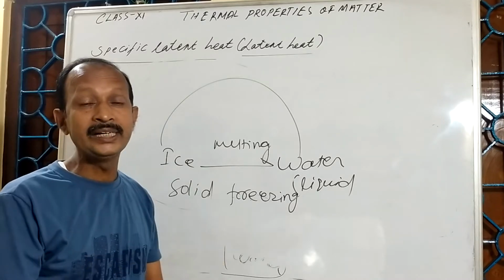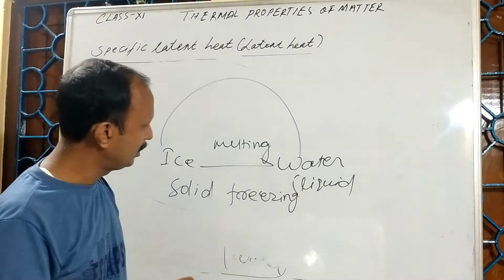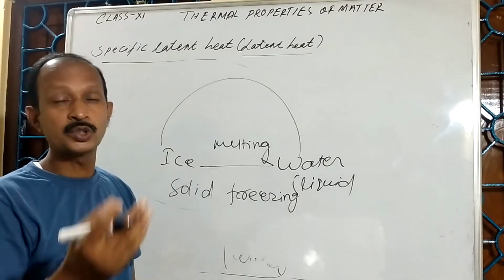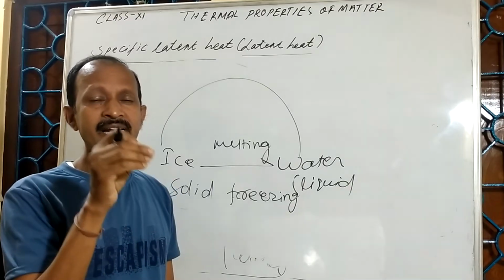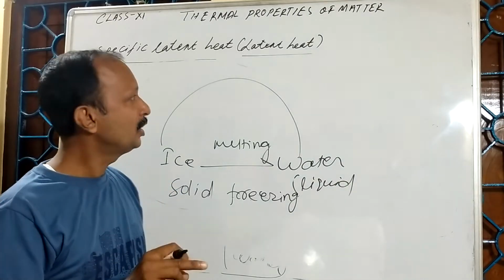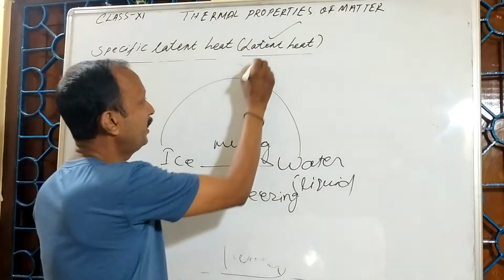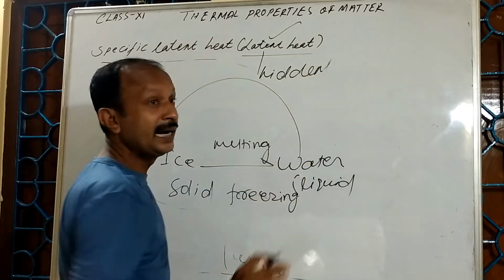Then where did that heat go? That heat is utilized only to convert ice into water, to change the solid phase to the liquid phase. That means that heat is in hidden form. That's why we say that is latent heat. Latent means it is hidden.